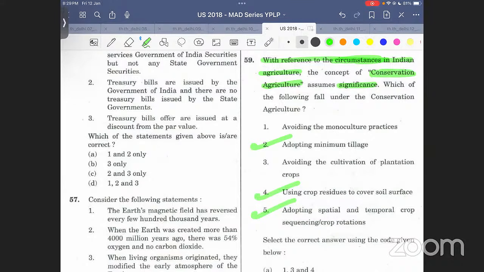But now growing plantation crops, avoiding the cultivation of plantation crops for Indian agriculture, correct, and avoiding the monoculture practices. These are things that we will have to adhere to.